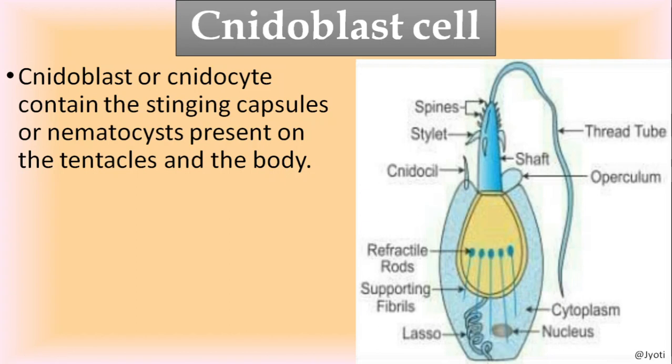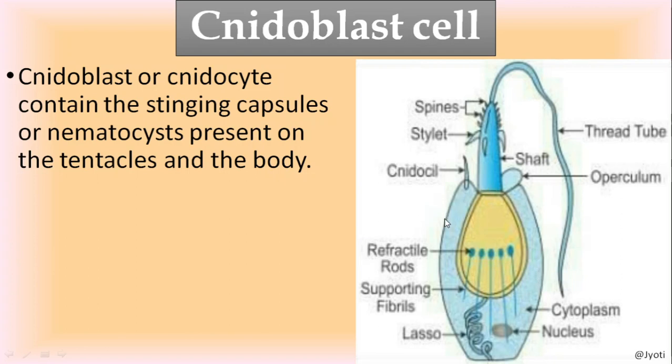You can see in this diagram there is a thread tube, and actually the whole thing is a single cell. Here you can see this is the cytoplasm, and here is the nucleus.